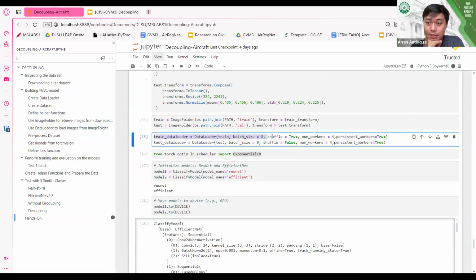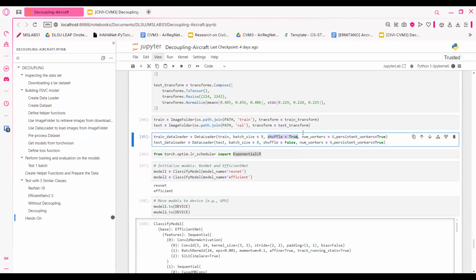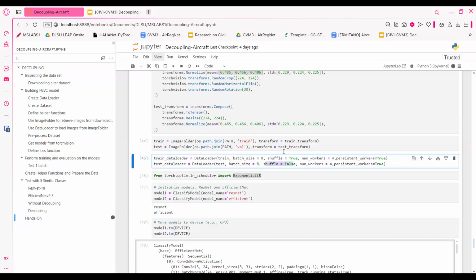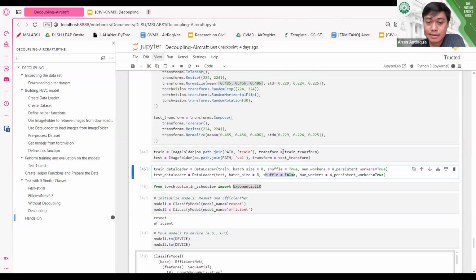Is that correct, Ferds? I'm not sure if they're referring to the data loader, if we have to shuffle them or not. Okay, let's wait for the clarification before we answer this. Ano yung sorting?